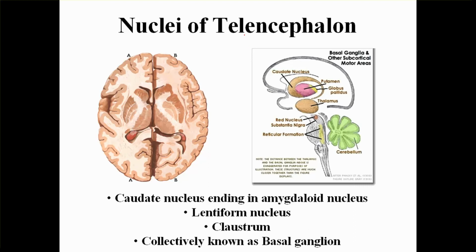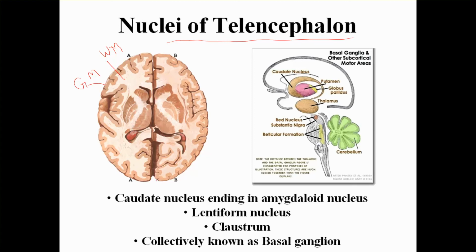Now coming to the nuclei of the telencephalon. Firstly we should understand that whatever we just saw, the outer appearance of the cerebral cortex, it is usually gray matter, and then the white matter is within. Here also we can see the outer is the gray matter, and then inside we have white matter. The gray matter consists of collection of nuclei or cell bodies, and white matter is only the axons or the nerve fibers.